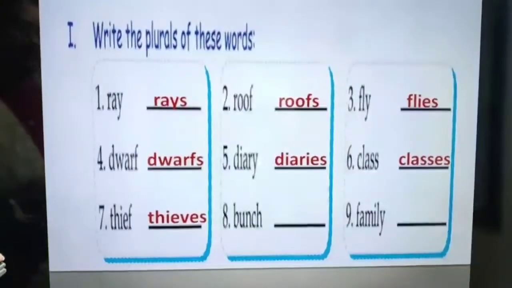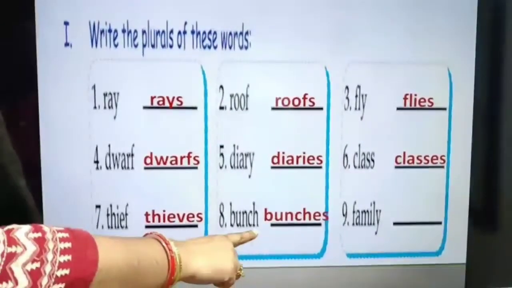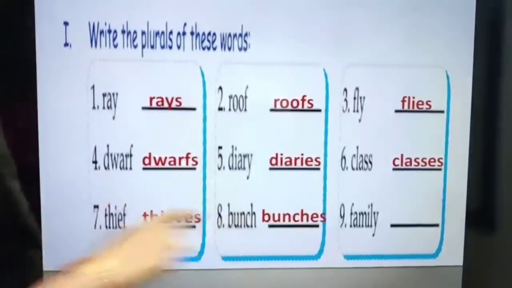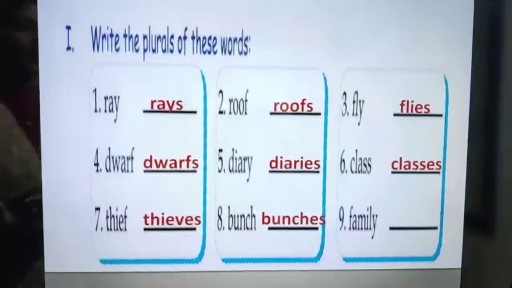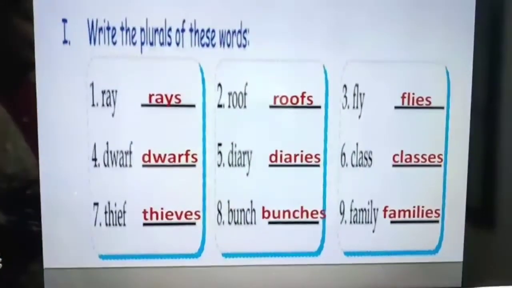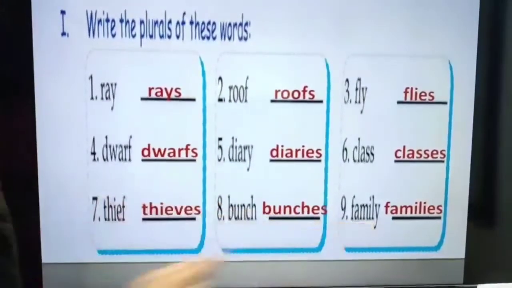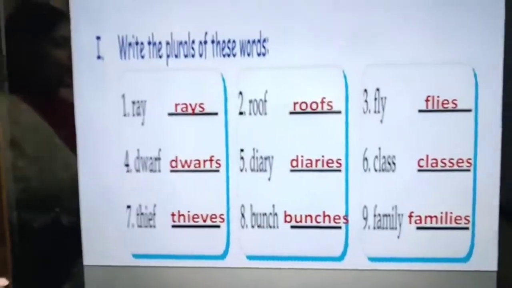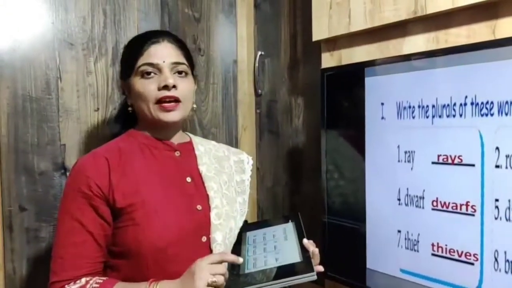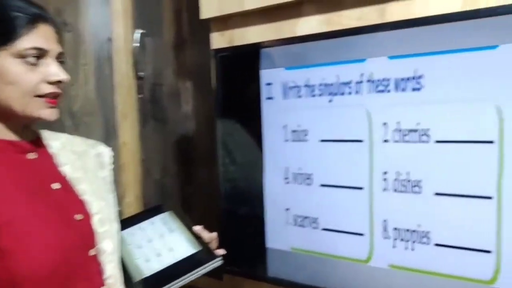Next is bunch. Here we'll write bunches because the word is ending with CH. So if there is CH at the end, then we add ES to make it plural. Next word is family. So plural of family will be families, as there is L before Y and L is a consonant. So whenever there is a consonant before Y, we add IES, and whenever there is a vowel before the Y, then we add only S.